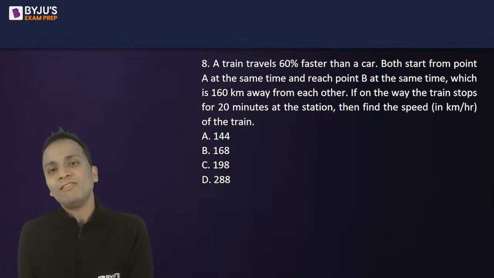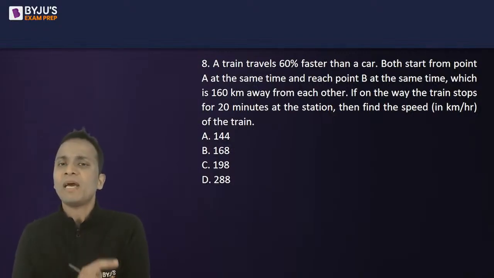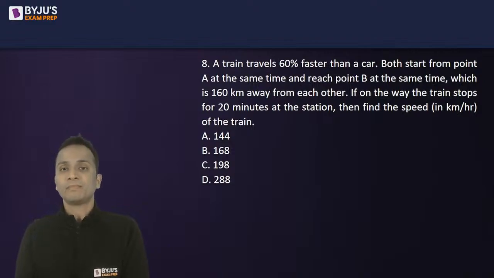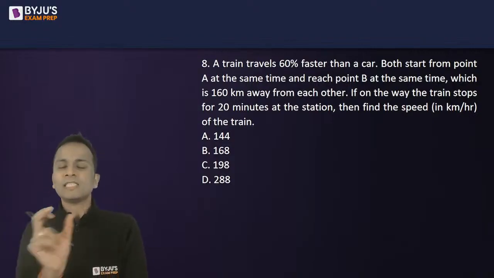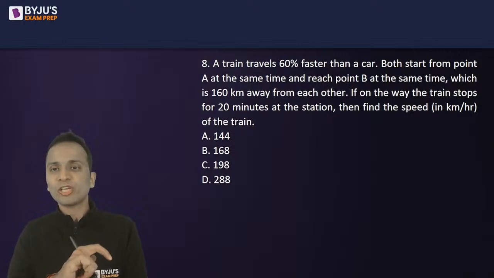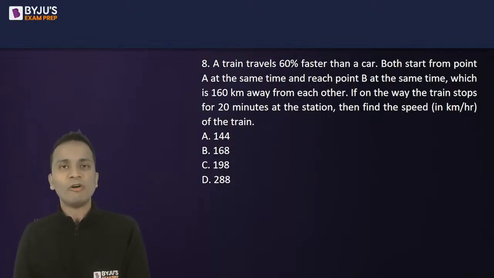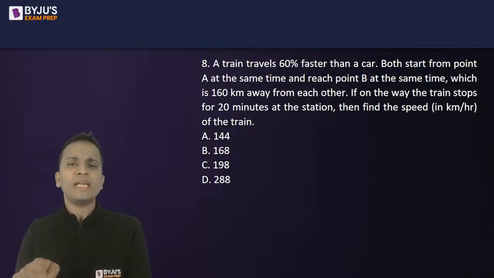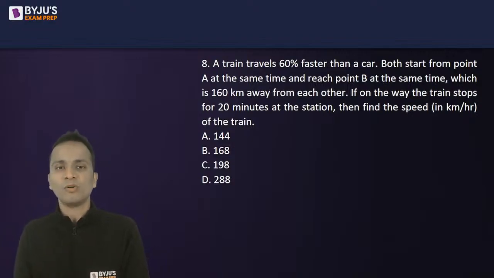A train travels 60% faster than a car. Both start from the point A at the same time and reach point B at the same time. Now speeds are different. How can they start and reach at the same time? कुछ तो गड़बड़ है. Now the distance is given as 160, but it is also given that on its way the train stops for 20 minutes. So now it's clear the train has stopped for 20 minutes. The speed of the train is higher than the speed of the car. Okay, so now you'll have to find out the speed of the train.